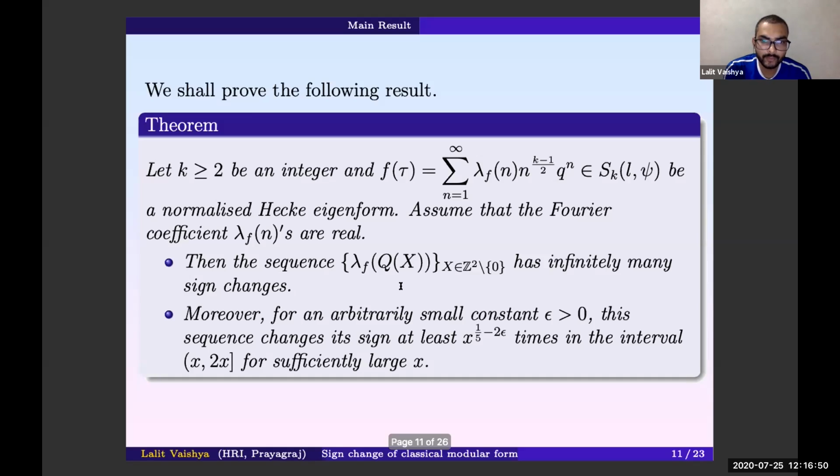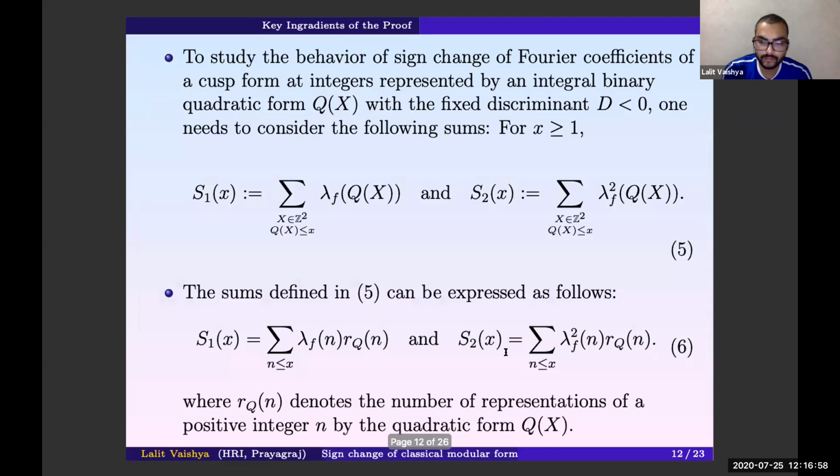Precisely, we prove that in this interval there are at least x to the power 1/5 minus 2 epsilon sign changes. To study the behavior of sign changes, we need to consider the following two partial sums S1 and S2, defined over lambda_f(Q(x)), where x runs over all tuples up to X.